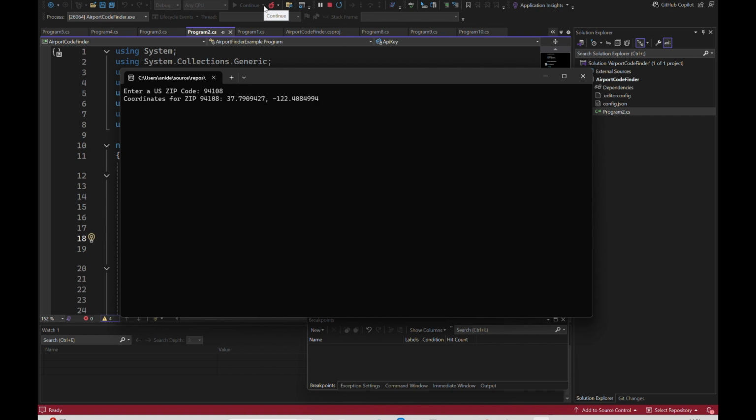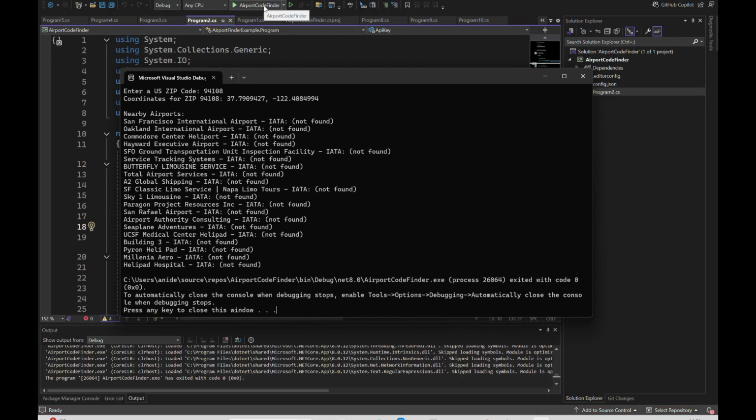So it's found the lat long, and of course given me a whole long list of output or locations. The first two are airports, but after that there are all sorts of different heliports and a lot of other airport-related businesses, limousine businesses and things like that, which I don't want. I want just the airport.